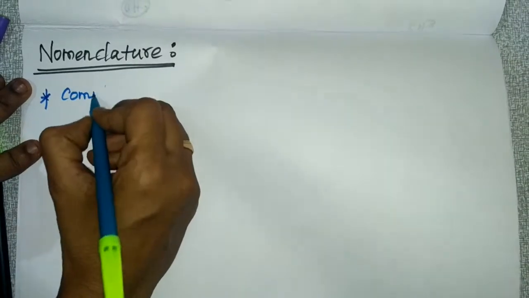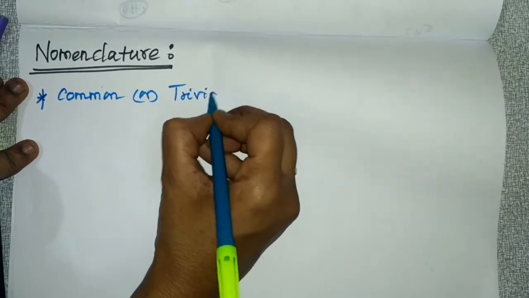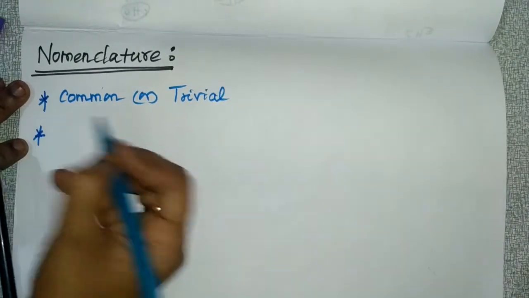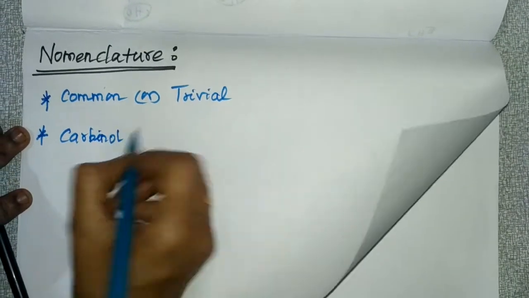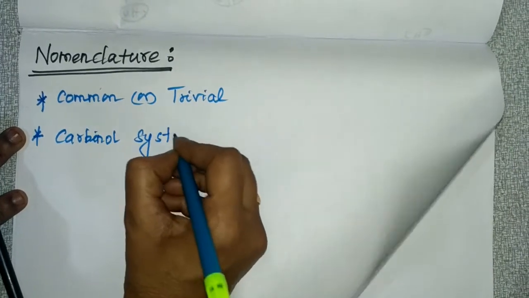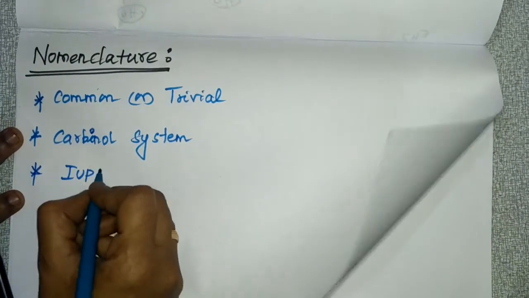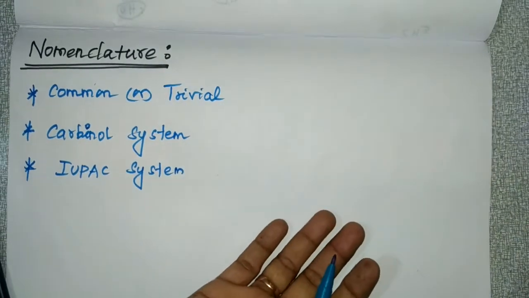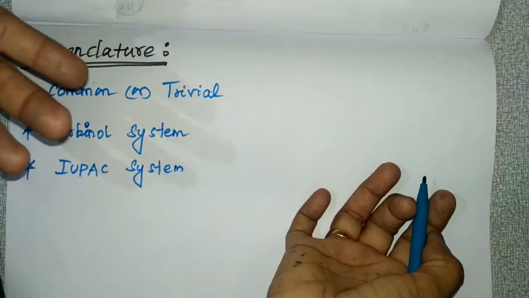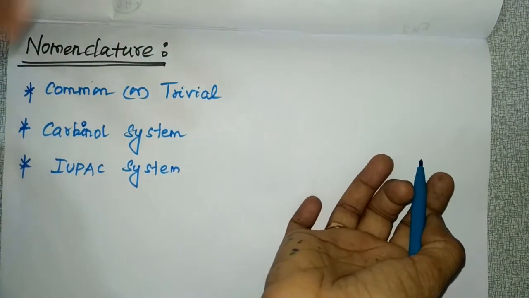The three different systems are the common or trivial system, the carbonyl system, and the IUPAC system. Usually in the previous chapter for nomenclature we learned only the common and IUPAC systems, and here one more system which is included is the carbonyl system.